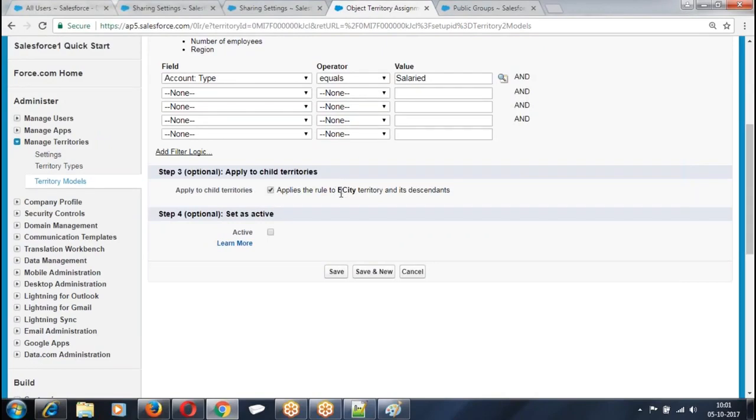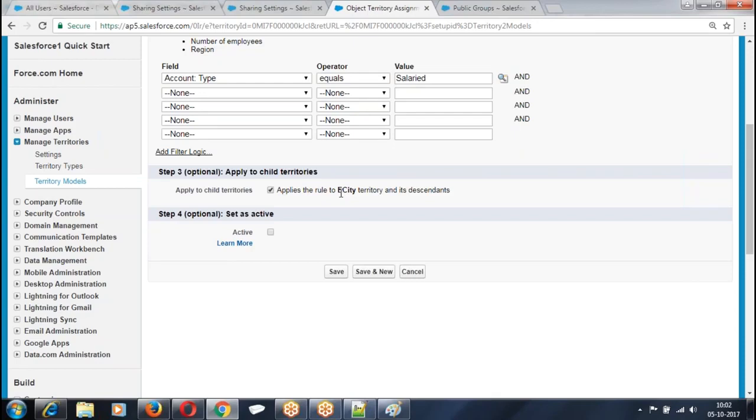When a record is added to this territory, I manually click the records. But here I am giving a condition. Automatically, when city equal to Electronic City, or branch equal to Electronic City, add them to this territory. When city equal to Hyderabad, add them to Hyderabad territory. So automatically, when a record is created with city equal to Hyderabad, it is added to Hyderabad territory.